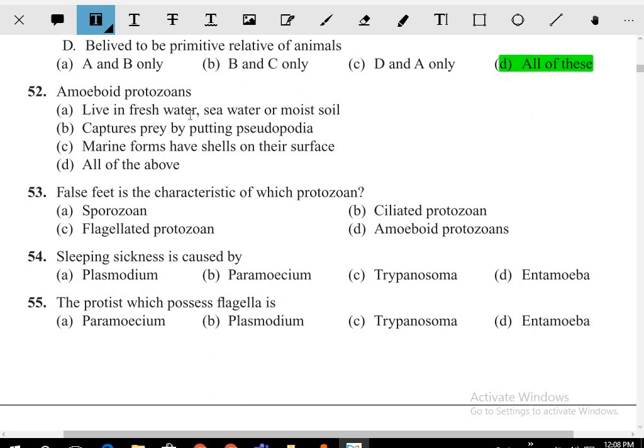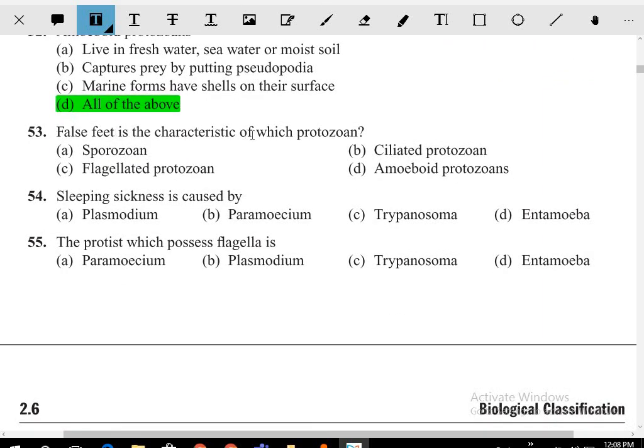Amoeboid protozoan. What is amoeboid protozoan? They live in fresh water, sea water, or moist soil. They capture the prey by putting out pseudopodia. Marine forms have shells on the surface. So marine forms have shells on the surface. This is all of the above.